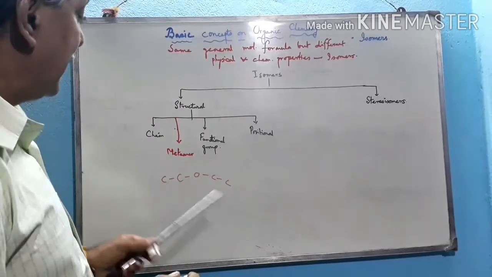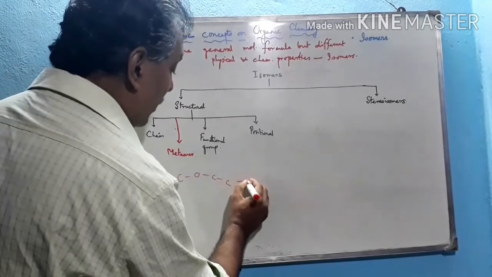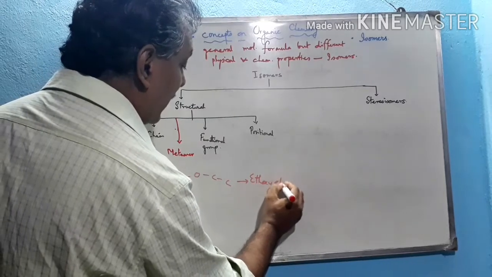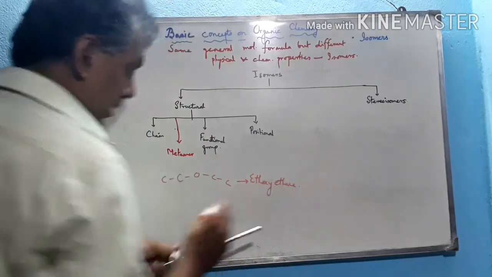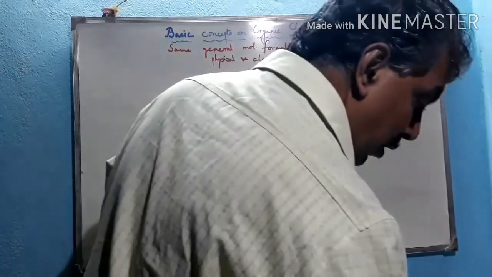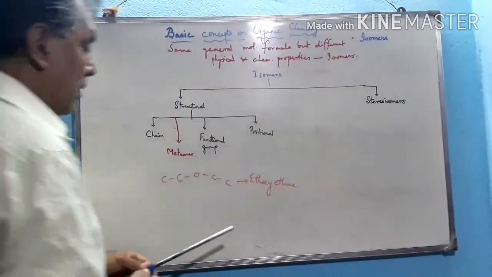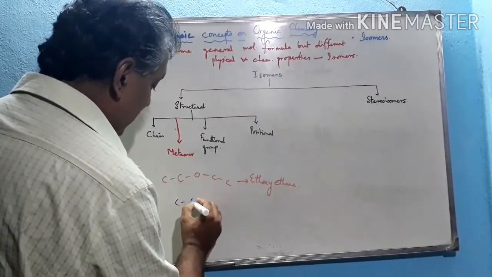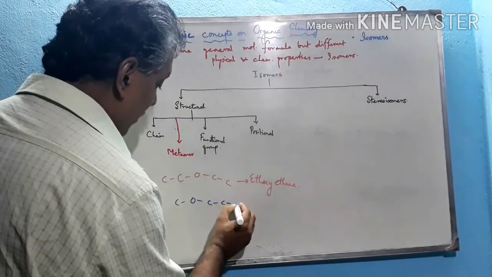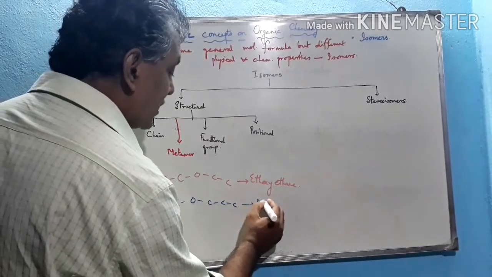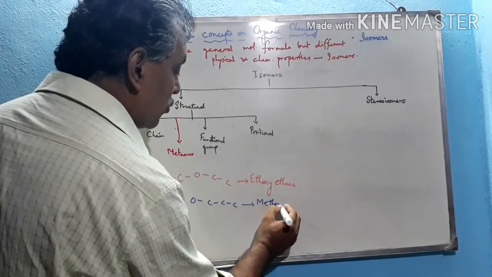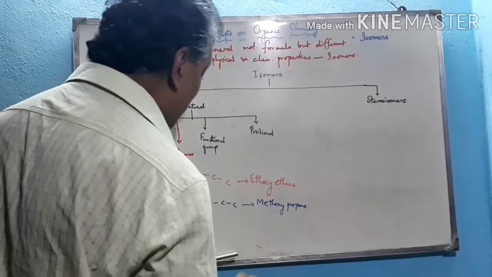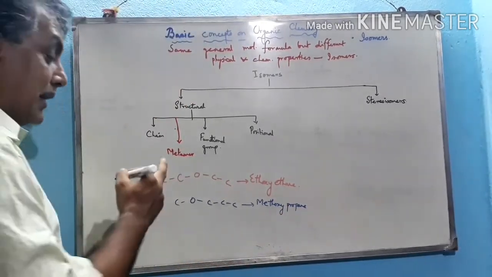This is ethoxyethane. The name of this compound is ethoxyethane. But if we draw the structure of a different compound having the same functional group, an isomer, the functional group actually being ether, this is the structure called methoxypropane. These two compounds contain the same number of carbon atoms, hydrogen atoms as well as oxygen, and the same